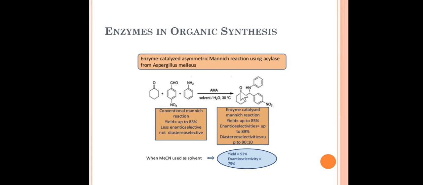This type of Mannich reaction is catalyzed by acylase from Aspergillus melleus. Such reactions are catalyzed by enzymes and are very helpful for asymmetric synthesis.